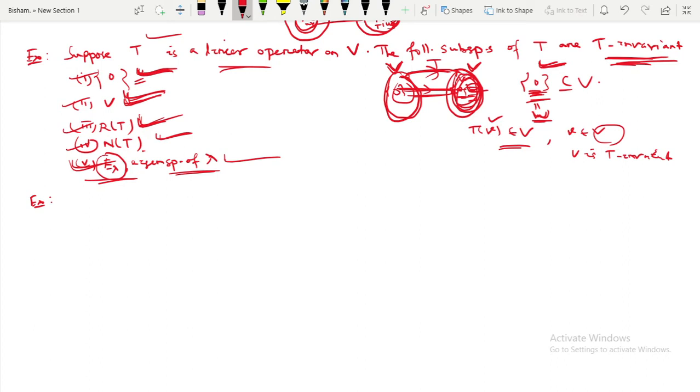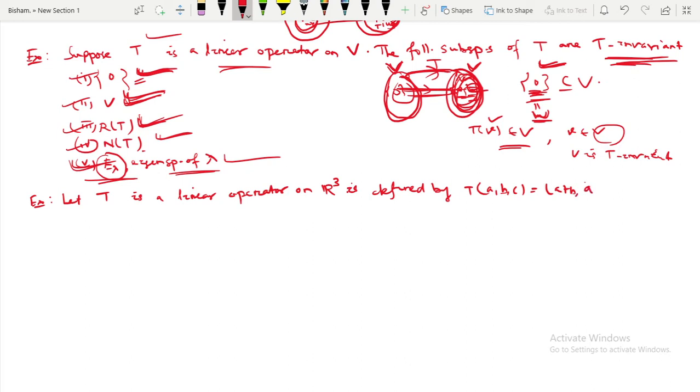Suppose T is a linear operator on R3, defined by T of A, B, C equal to A plus B, comma B plus C, comma 0.